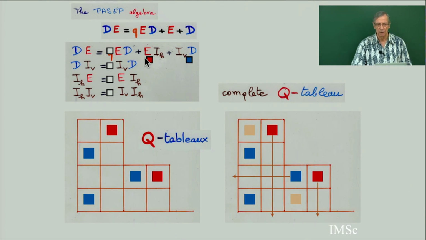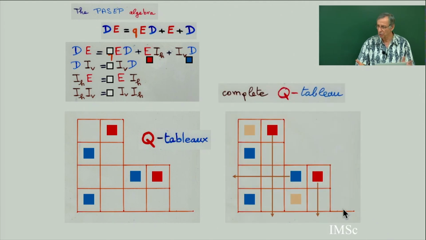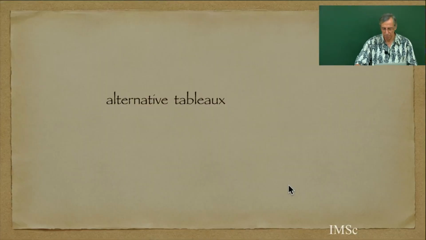This term corresponds to red. And this 4 term corresponds to empty cell. And I cannot do better. I need 3 labels. So we call this a Q-tableau. We define Q-tableau from a reduction of the set of labels which must satisfy the condition star. And there was the bijection between Q-tableau and complete Q-tableau. So this is the ingredient to go back to the PASEP.